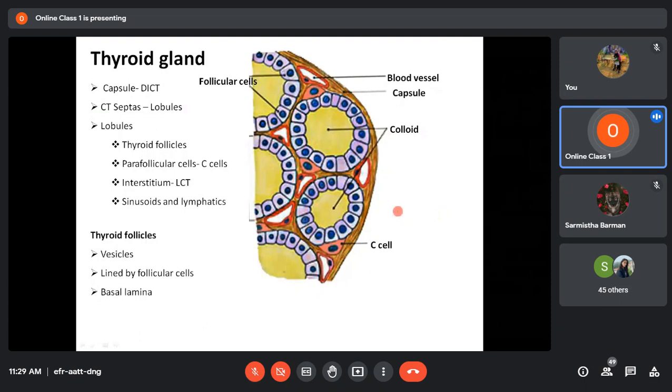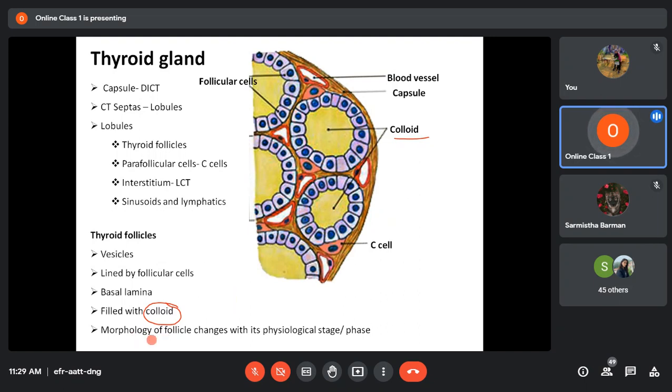Basal lamina, I think all of you know, there is basement membrane and there is basal lamina. Both are different structures. I think in epithelial tissue you have been told about basal lamina. Let us assume this is the basal lamina. Over the basal lamina you will have the follicular cells this way. Here the basal lamina is not distinct, but if it were, it would be seen this way. Now the cavity of the follicle will in turn be filled with colloid. So these yellow structures are all colloid.